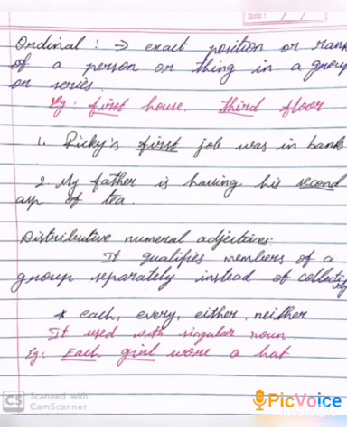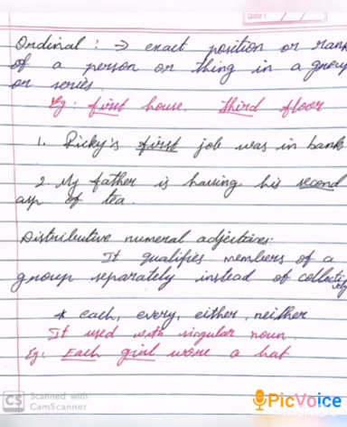Have you understood? Cardinal means definite numbers such as 1, 2 or 3, etc. Ordinal means a rank of a person or thing in a group or series. First house, third floor: here first and third mean ordinal.